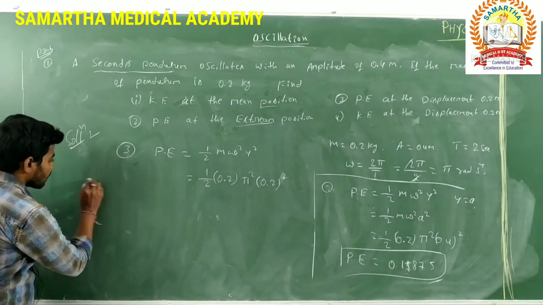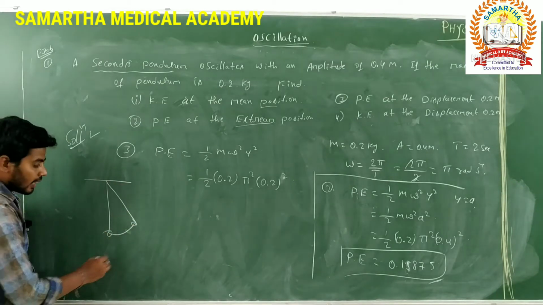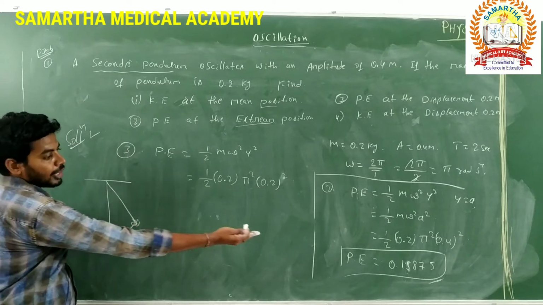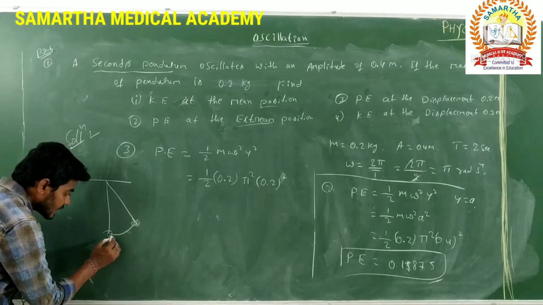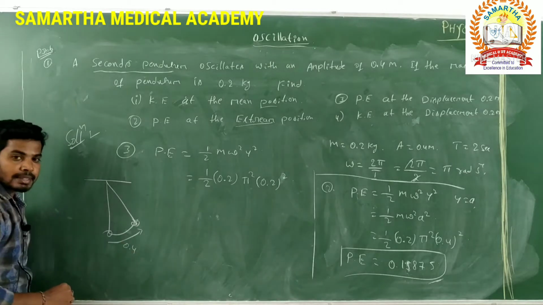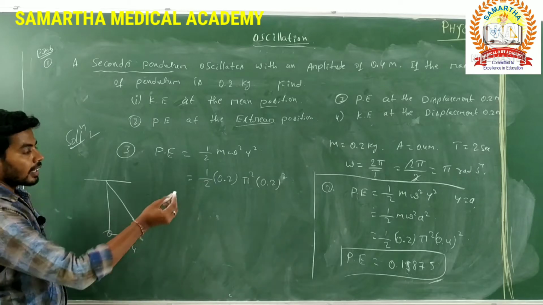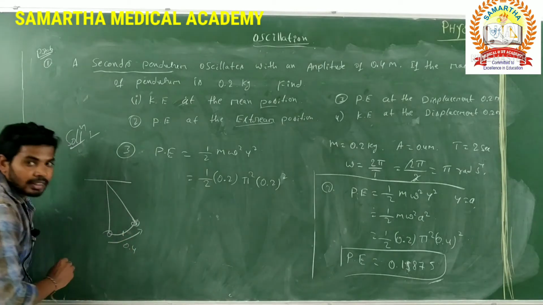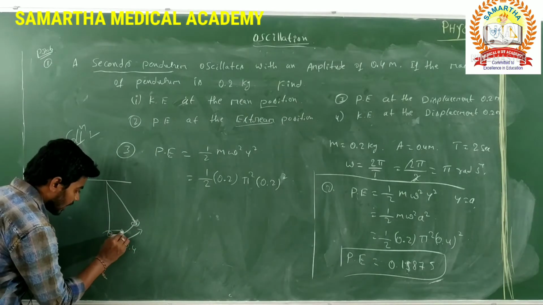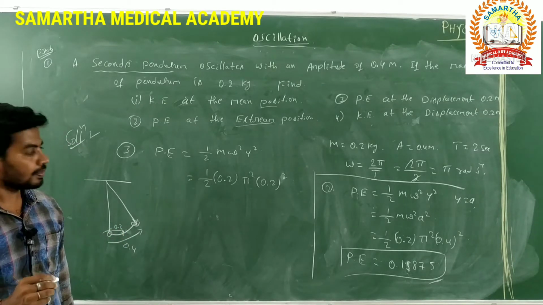That means in the simple pendulum, this is extreme, this is mean. At the extreme position we already found out, this is 0.4 displacement. But they are asking the potential energy at the displacement 0.2 meter. At 0.2 we have to calculate the potential energy.